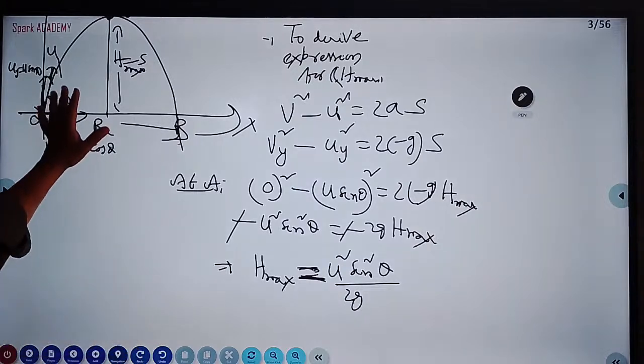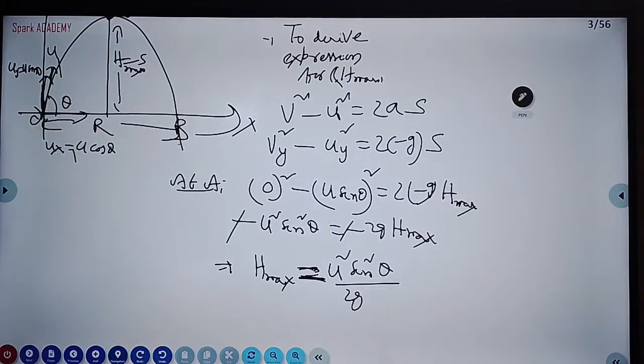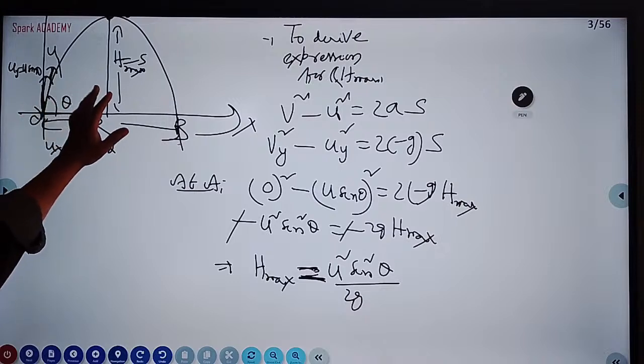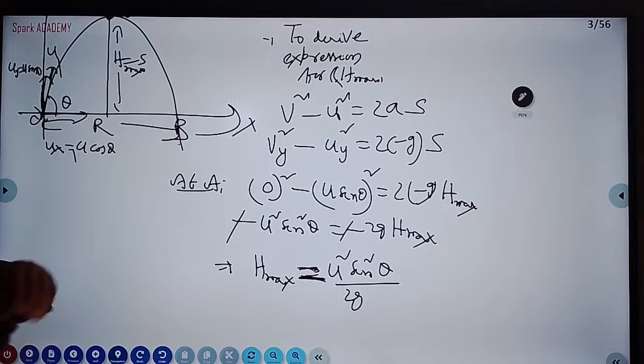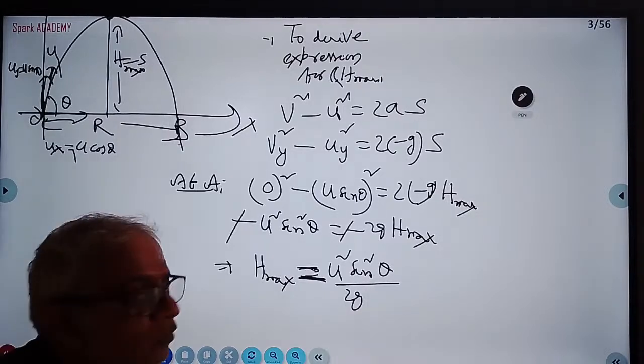Once again, this is the figure. I think you might have seen the figure. A is the point of maximum height. O is the starting point. Whatever height is there from the x-axis to the point of maximum height is called maximum height. We are taking the equation v square minus u square is 2as. Whenever you are calculating height, you take the vertical components: Vy square minus uy square is minus 2gs.